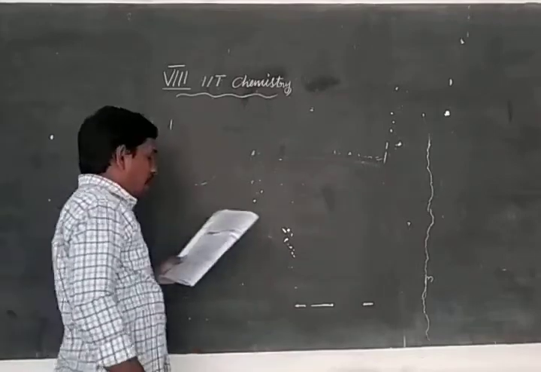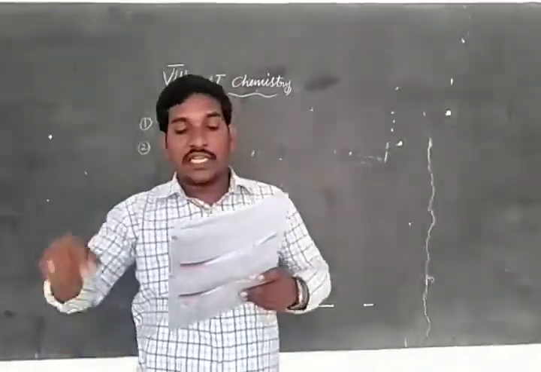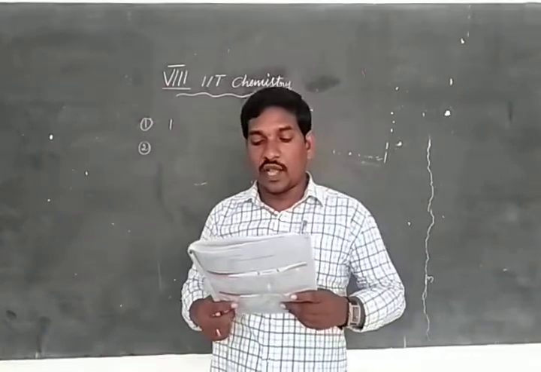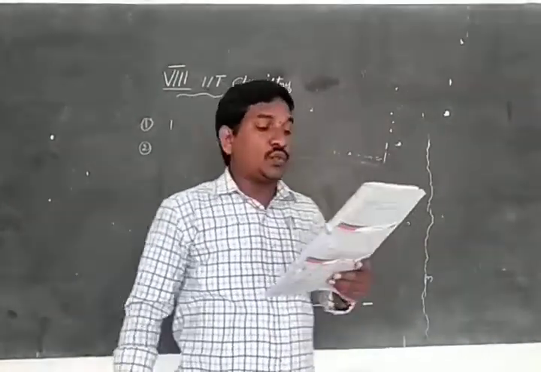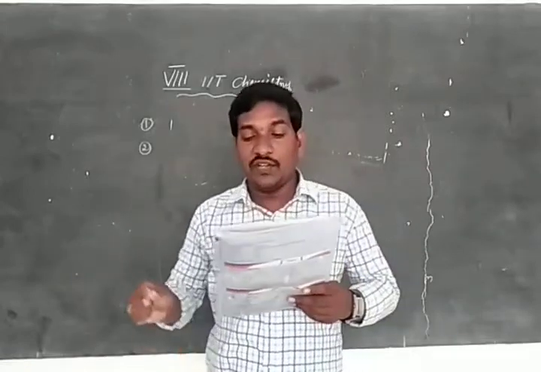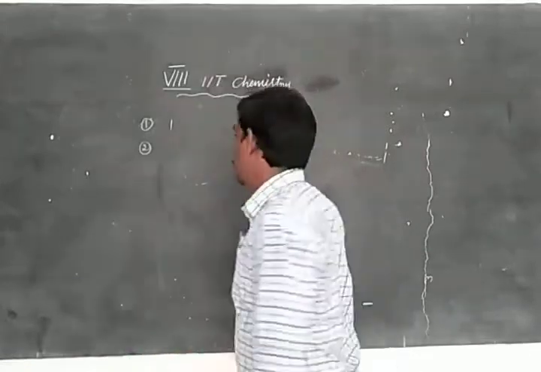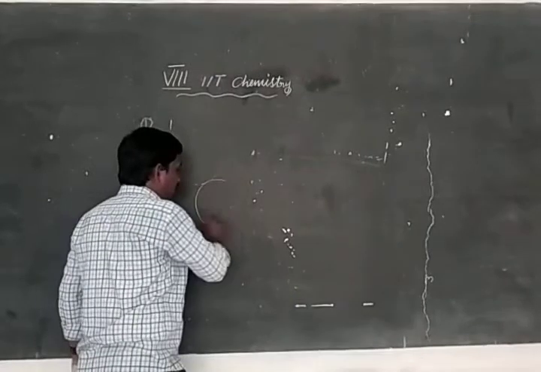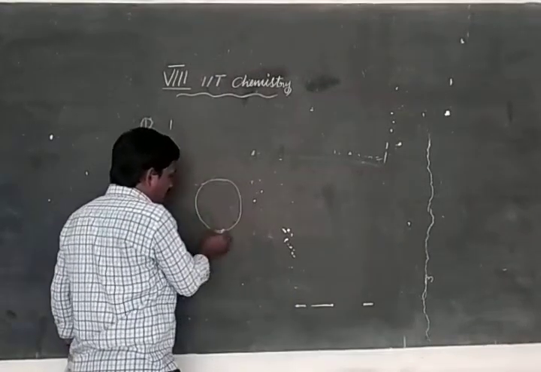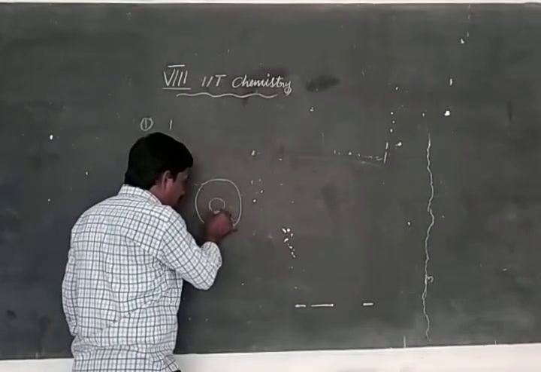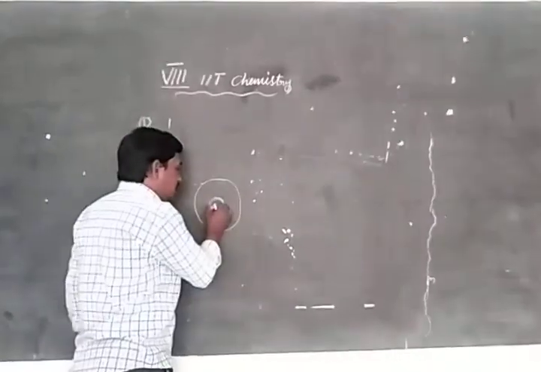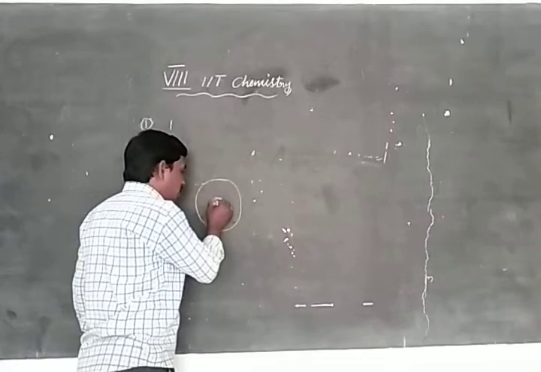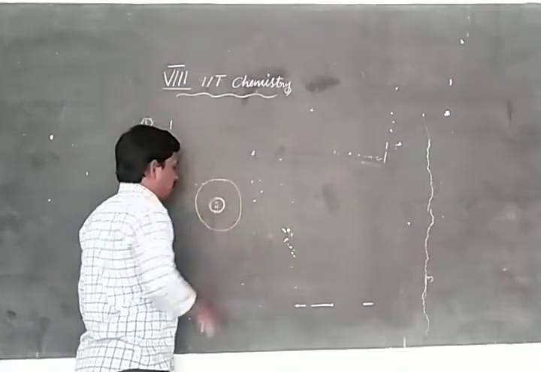Next. The protons and neutrons collectively present in the nucleus are called nucleons. This is an atom, and this is the nucleus of the atom. In the nucleus, protons and neutrons are present.